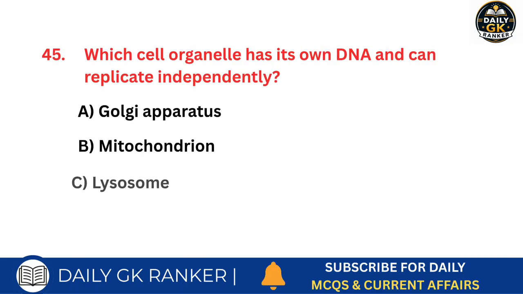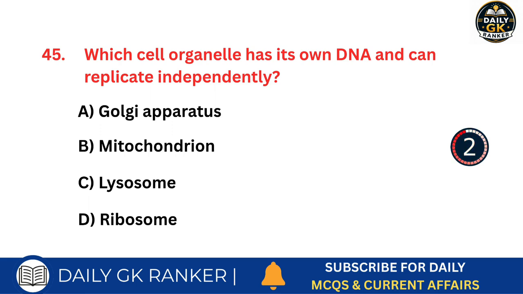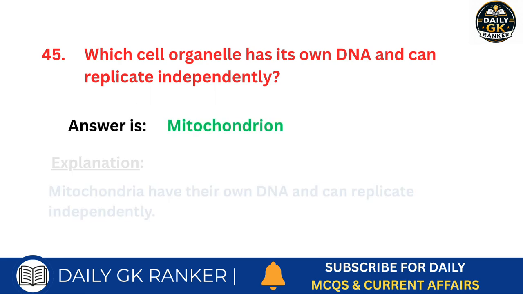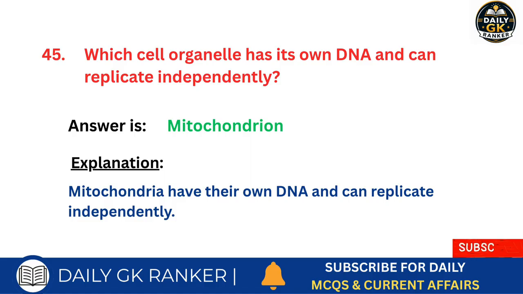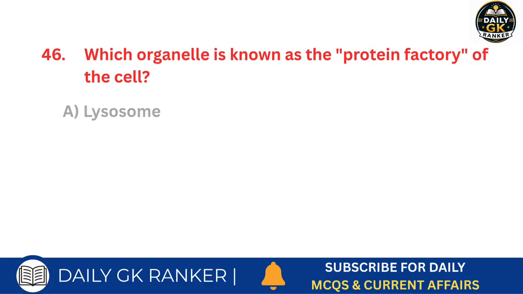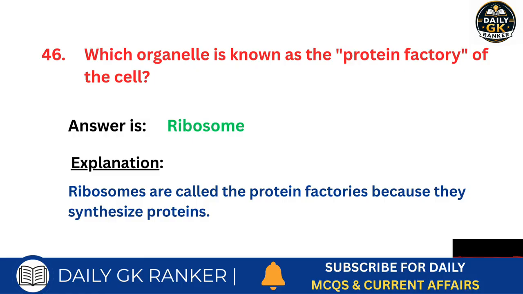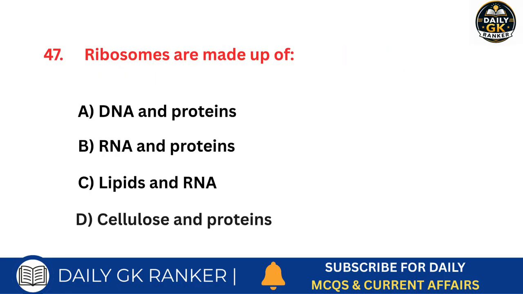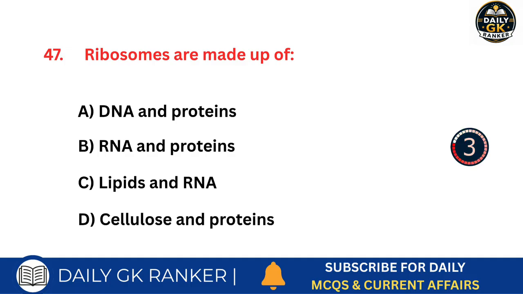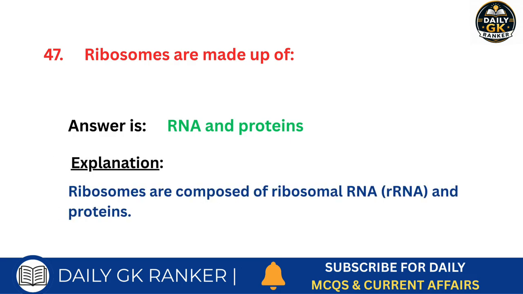Which cell organelle has its own DNA and can replicate independently? Answer is mitochondrion. Which organelle is known as the protein factory of the cell? Answer is ribosome. Ribosomes are made up of what? Answer is RNA and proteins.